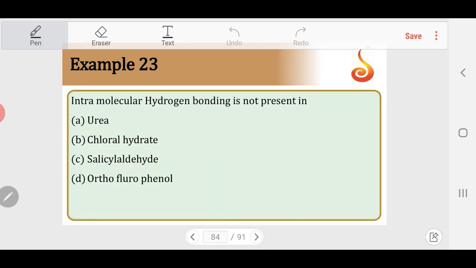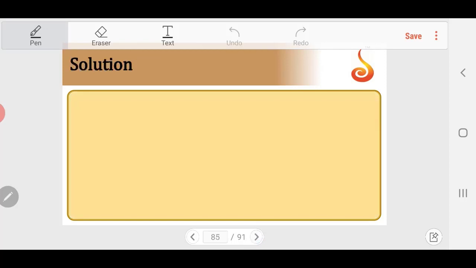Intramolecular hydrogen bonding is not present in which of these? There are 4 molecules given: urea, salicylaldehyde, orthofluorophenol. So what is urea? We'll write the structure: NH2, C double bond O, NH2. The oxygen and nitrogen are bonded to hydrogen there, so you cannot have intramolecular; it can have intermolecular. This NH bond can be attracted to the oxygen atom of another molecule of urea.